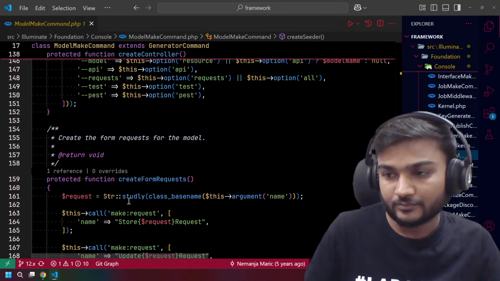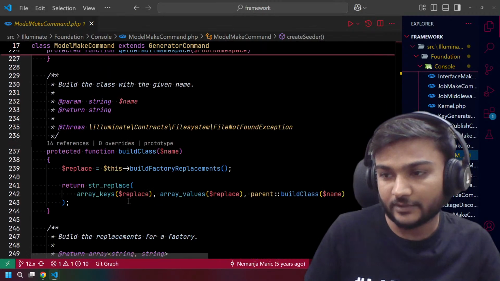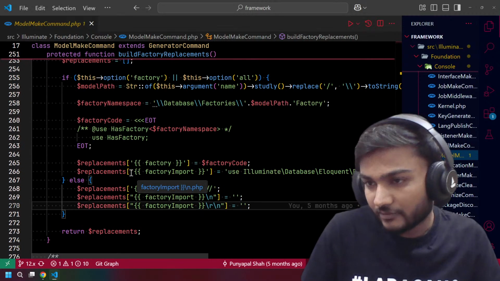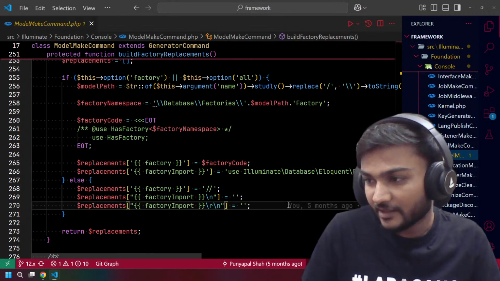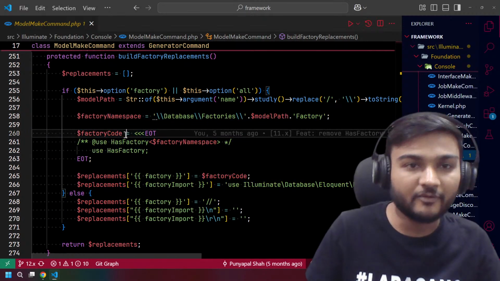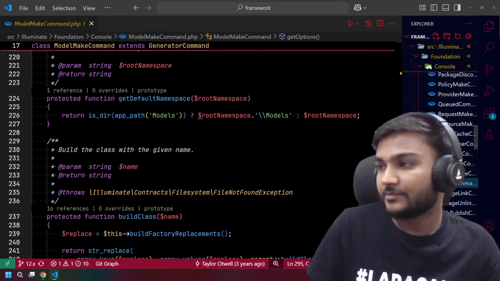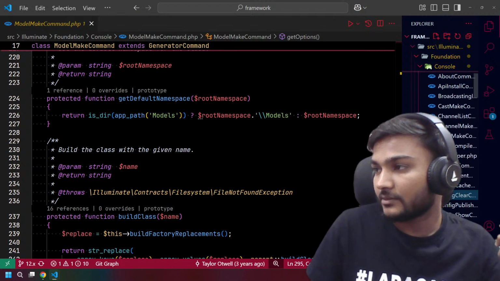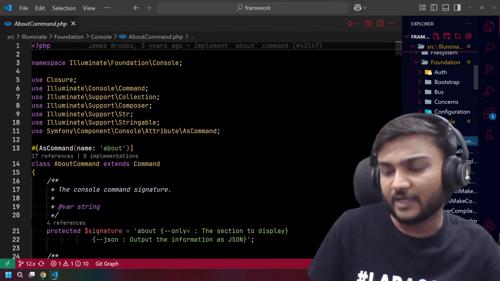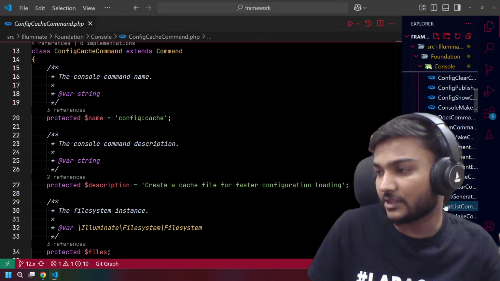But there must be something where I have done some work. Yeah, I see this was done by me 5 months ago. I have added some stuff here already. So I am aware of the builder make command today. I think we can start by creating a file, or maybe just duplicating any particular command.